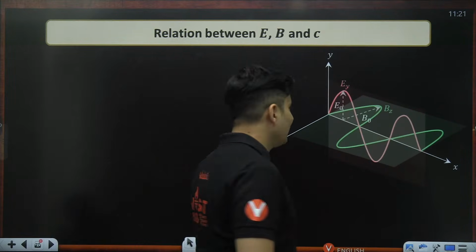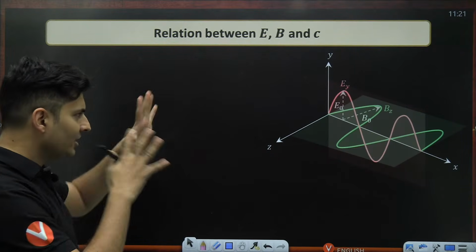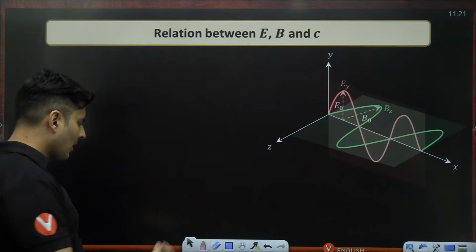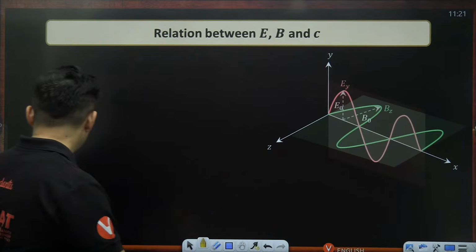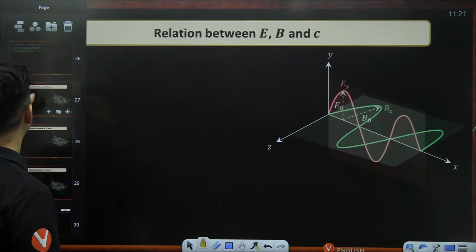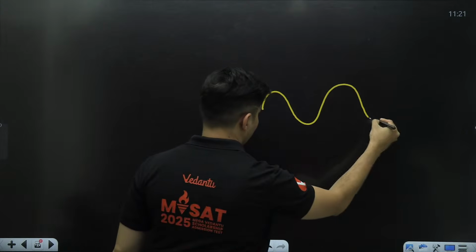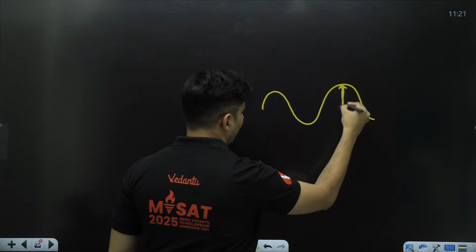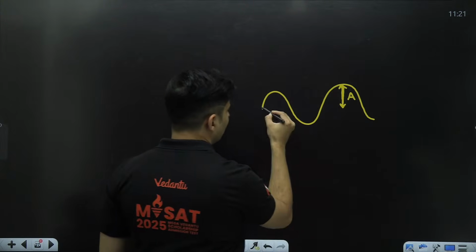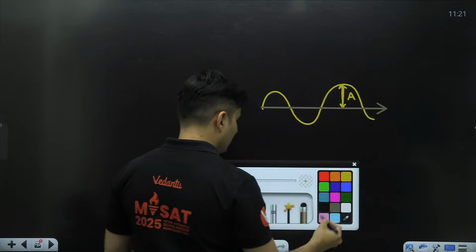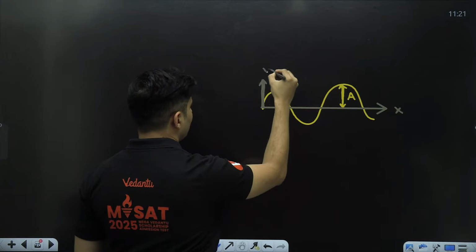Chaotic chapter. Okay. So now let's talk about these wave equations. Now we are almost reaching the main part of the chapter. After that, there is hardly anything left. See, guys, any kind of wave equation, if you remember, any kind of wave equation which had some amplitude and which was traveling like this in some x direction. This is your y direction.